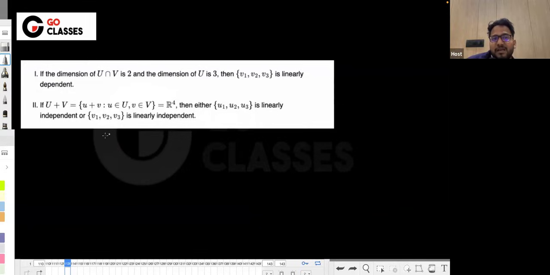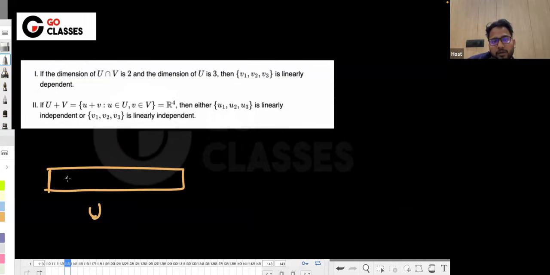Then either u1, u2, u3 are linearly independent, or v1, v2, v3 are linearly independent. So let's suppose this is U. Here u1, u2, u3 are there. Now there is V, which is, let's suppose, like this. Combined, they should be forming R4, right?